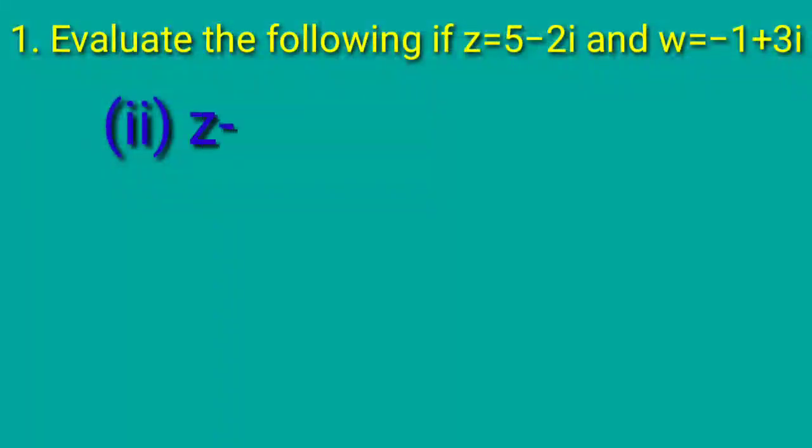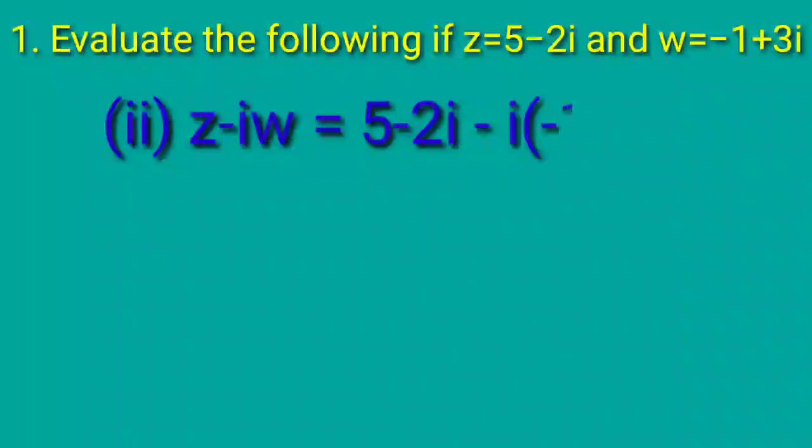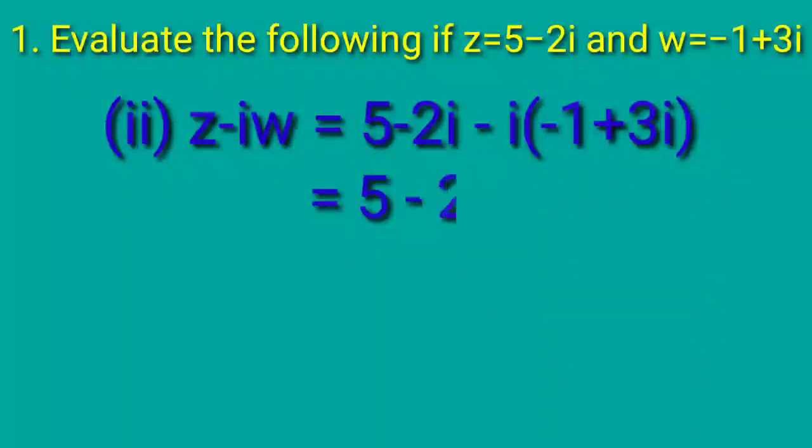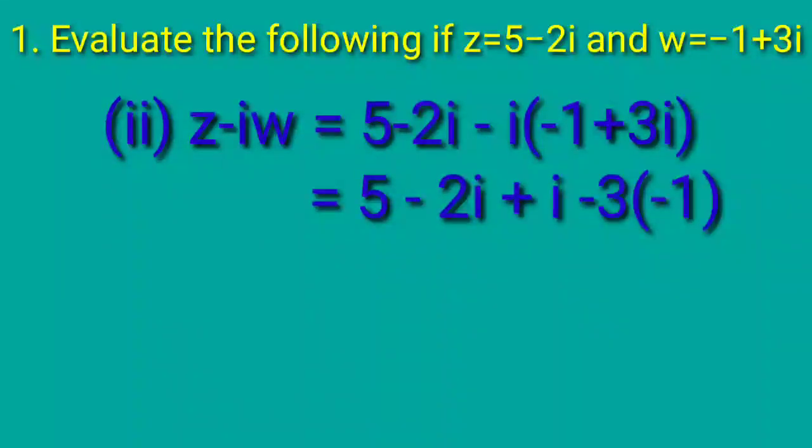Next in the second sum, we are going to find z minus iw. So substitute the value of z as 5 minus 2i minus i into minus 1 plus 3i, which gives 5 minus 2i, minus i into minus 1 gives plus i, minus i into plus 3i gives minus 3 i square, which gives minus 1.